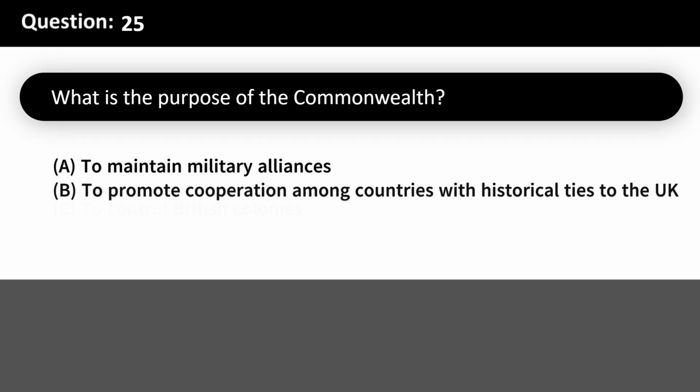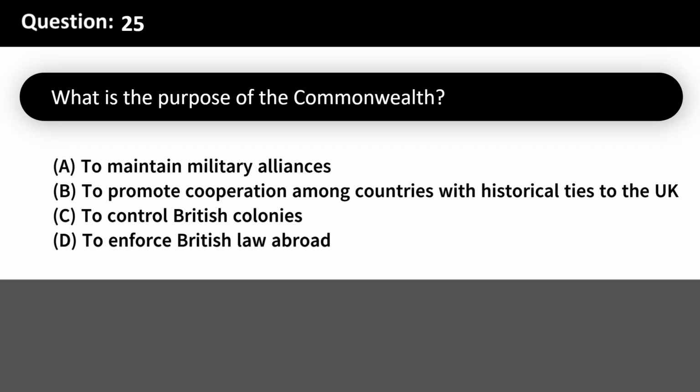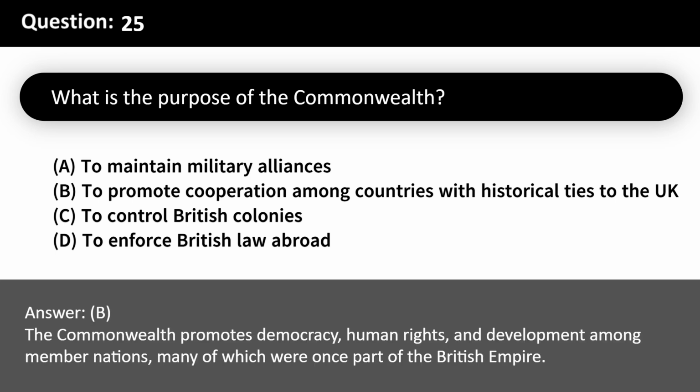What is the purpose of the Commonwealth? A. To maintain military alliances. B. To promote cooperation among countries with historical ties to the UK. C. To control British colonies. D. To enforce British law abroad. Answer: B. The Commonwealth promotes democracy, human rights, and development among member nations, many of which were once part of the British Empire.